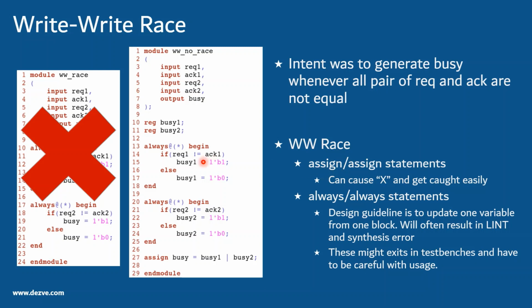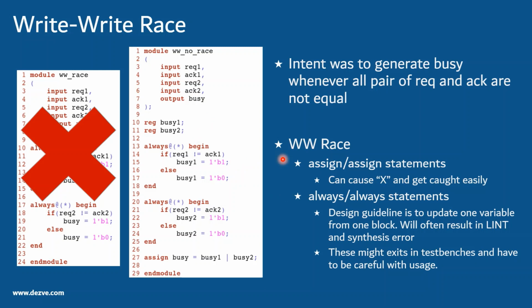We have shown an example here with always. There can be an example with assign, but with assign, you know that it is continuously driven. What I mean by continuously driven is that it is connected to a wire, and any change is always seen. So what happens if I have two assign statements to the same wire?